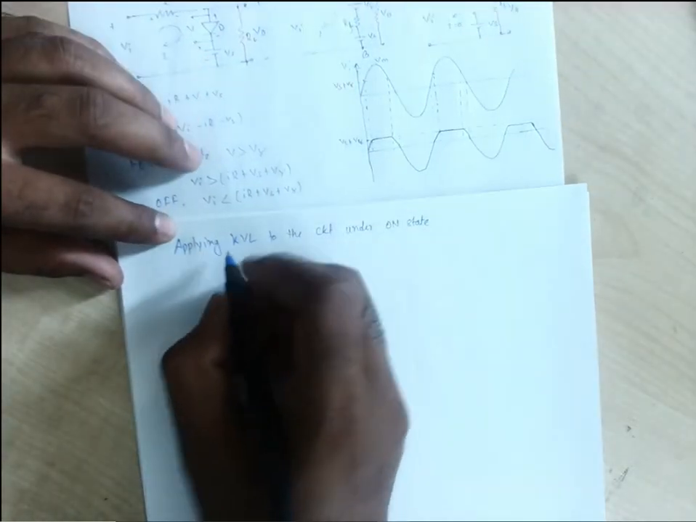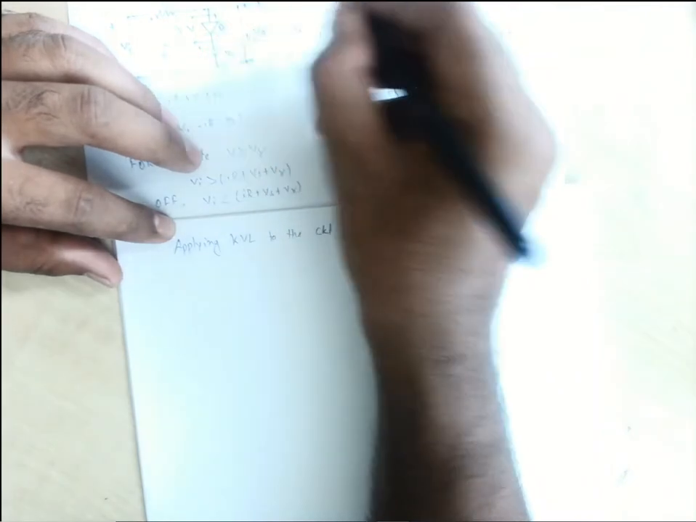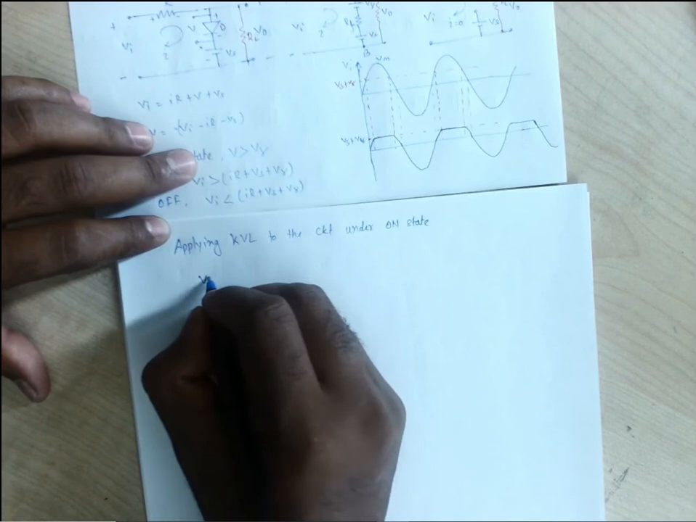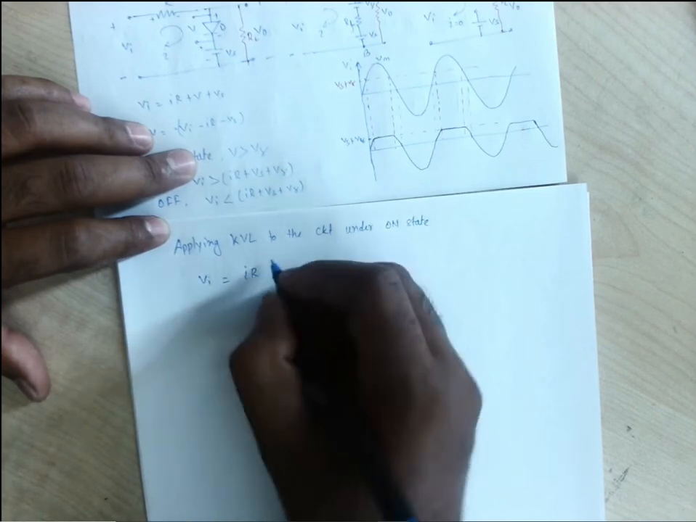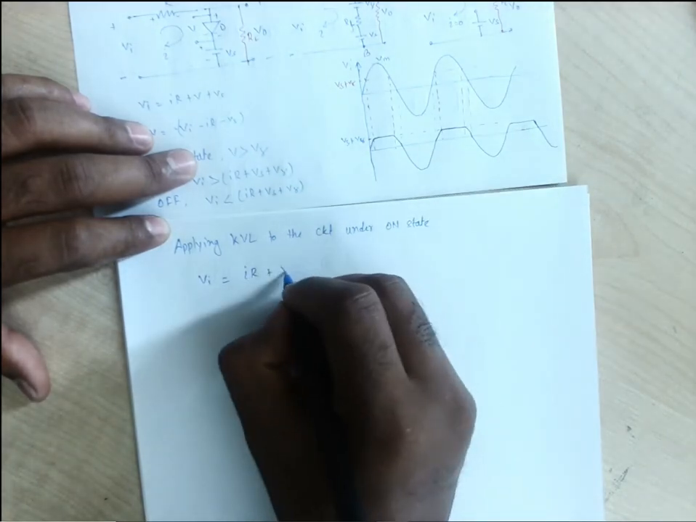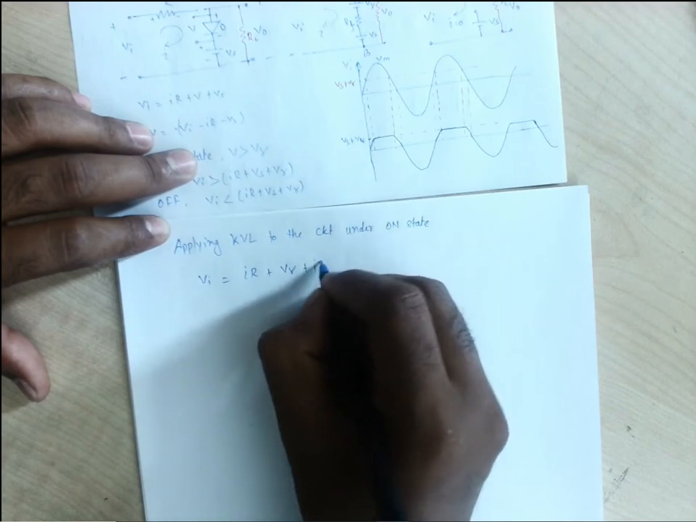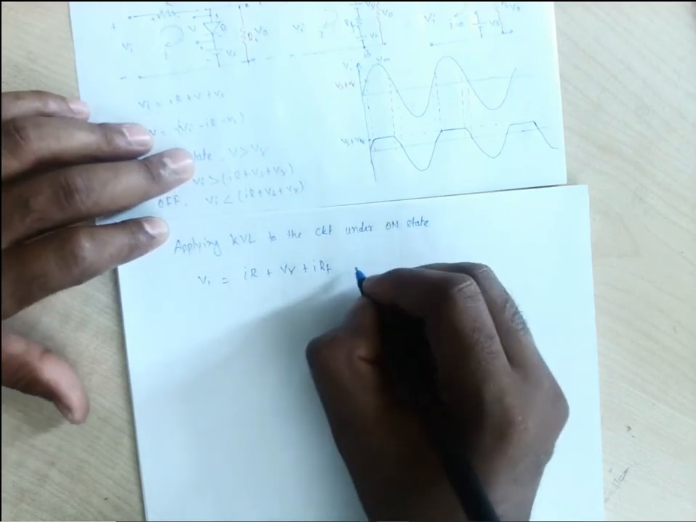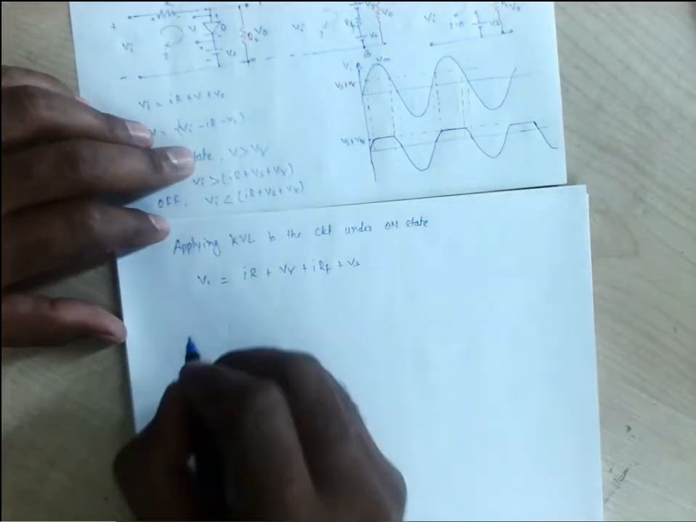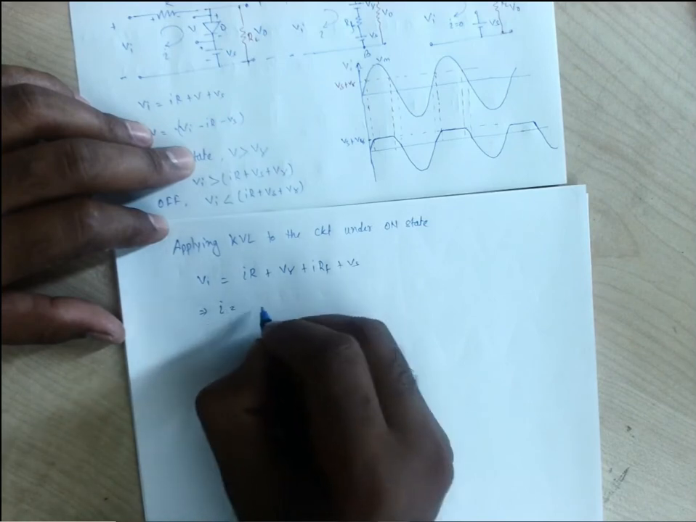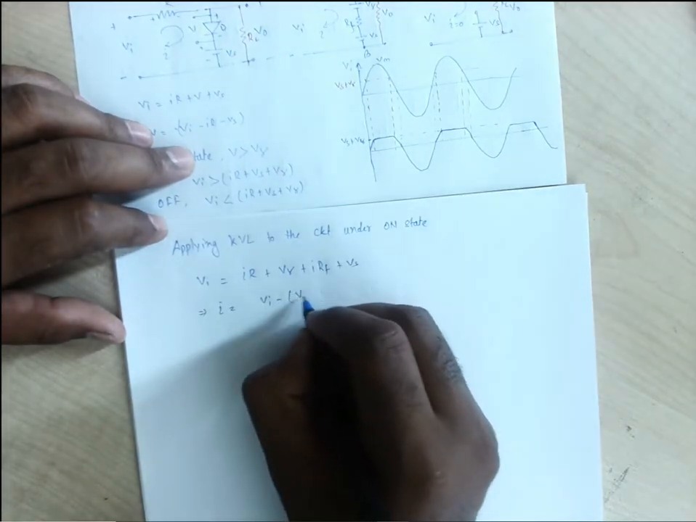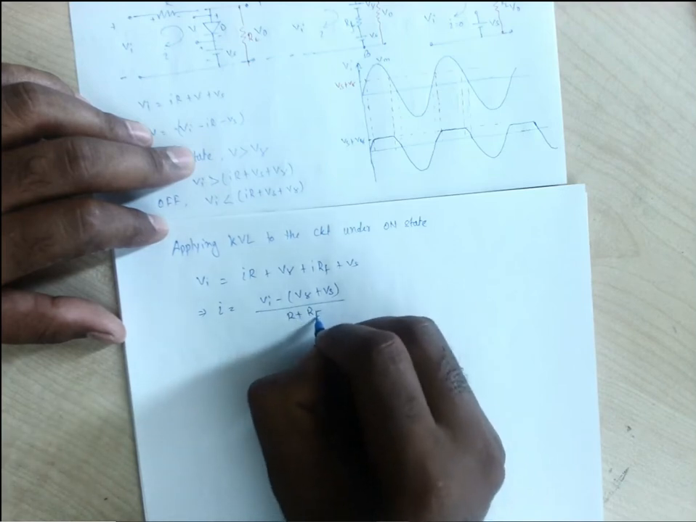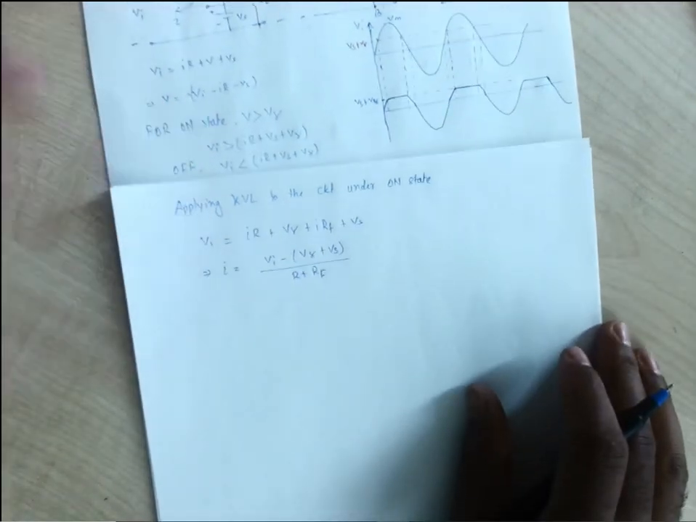So if we apply this one, it is minus plus. Let us consider, Vi is equal to I R plus V gamma plus I into RF plus Vs. So I will be Vi minus (V gamma plus Vs) by R plus RF. So under the on state,